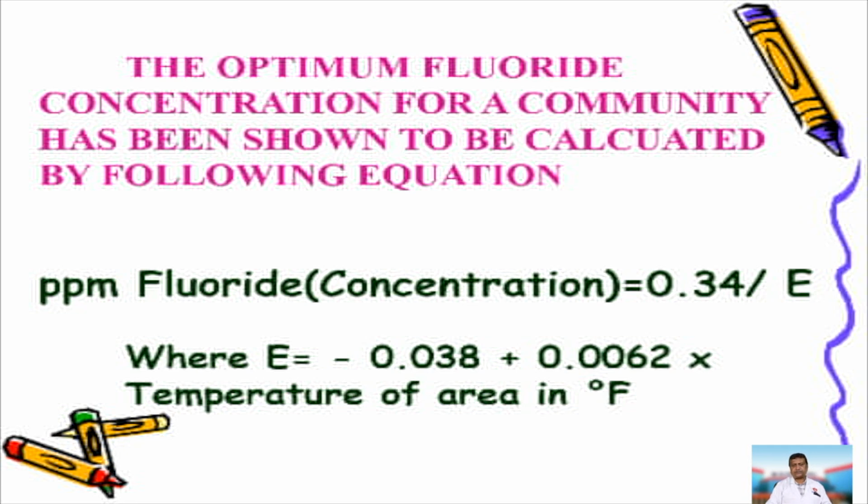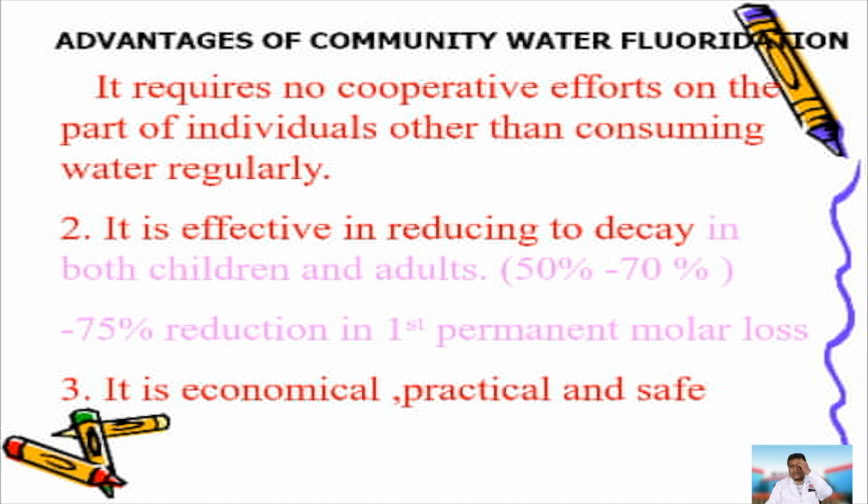Now, the advantage of community water fluoridation is that it requires no cooperative effort on the part of the individual other than consuming the water regularly. He does not have to do anything. He just has to use that water for drinking and cooking purposes. Remember that the reduction of dental caries in both children and adults is said to be anywhere between 50 to 70%. For the first permanent molar, the reduction is almost 70 to 80% in most of the articles.